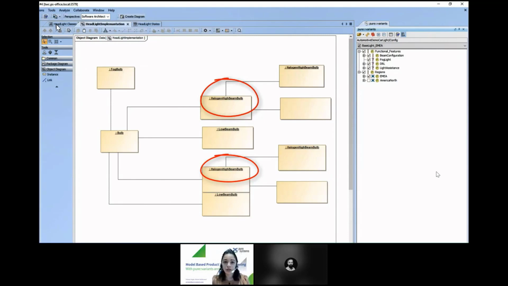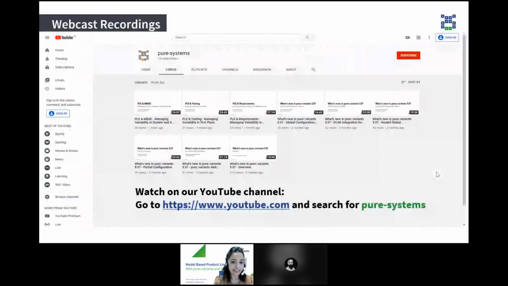We've created variation points in our 150% architecture models. We've previewed our variants, and finally, we've generated the variant specific architecture models that are stored on their own branches in Teamwork Cloud. So these are the things that we've seen, and with this, I would like to thank you all for your attention and then hand it over to Robert.